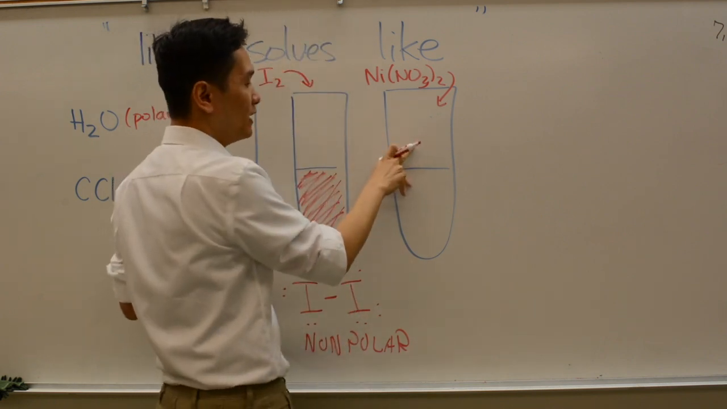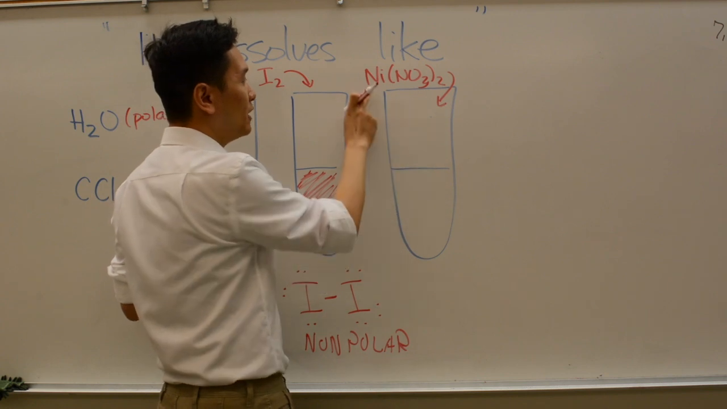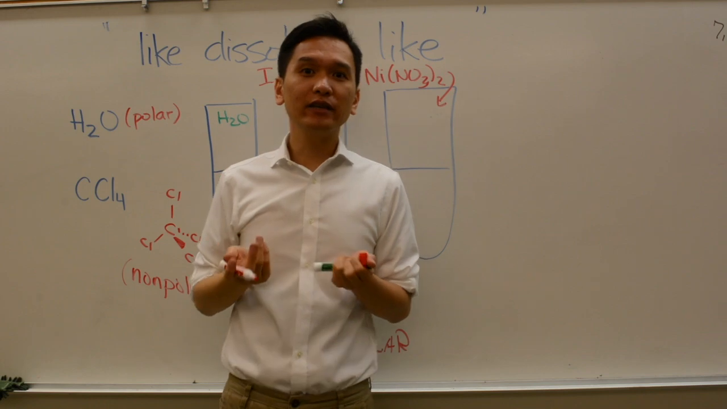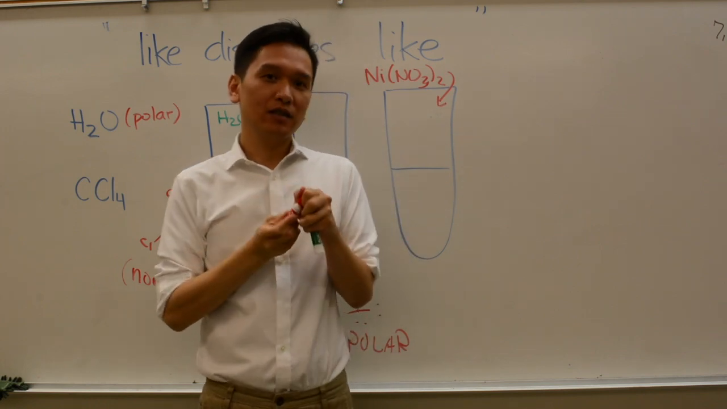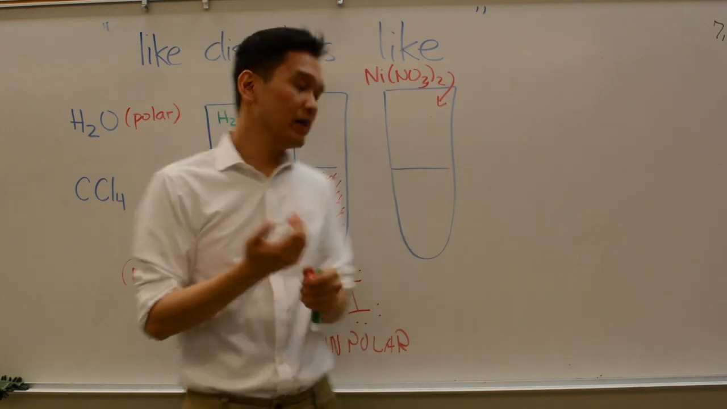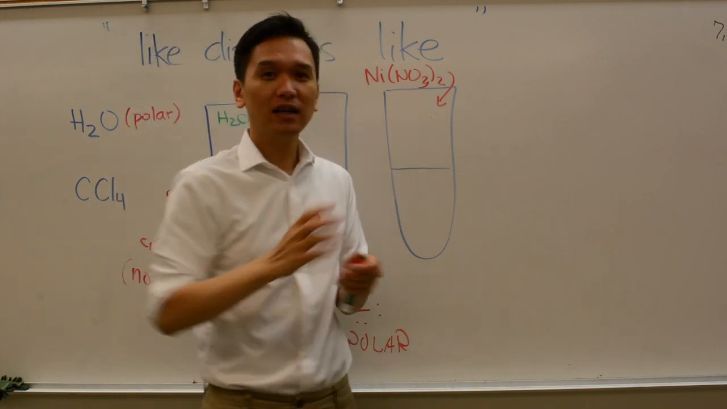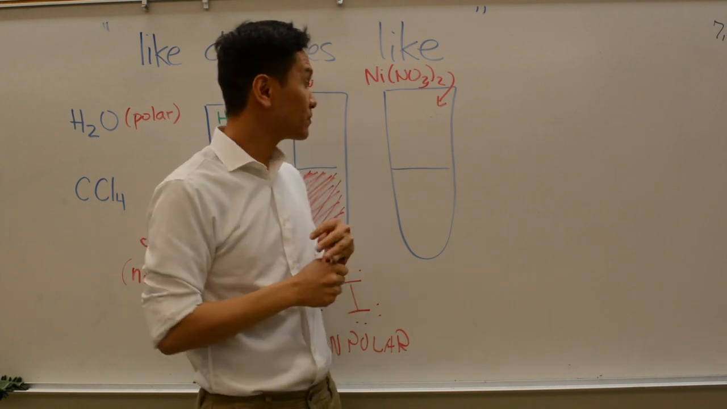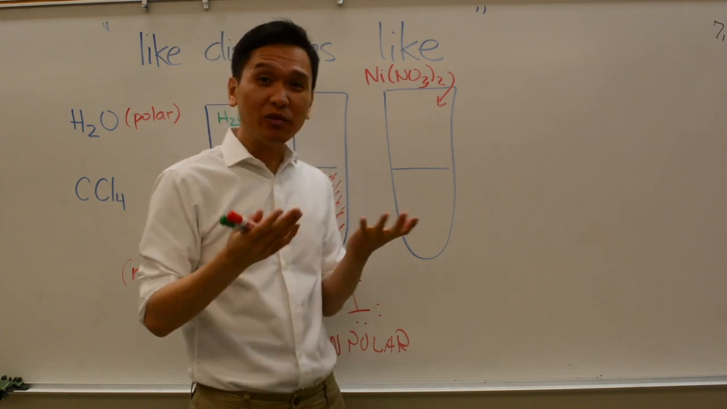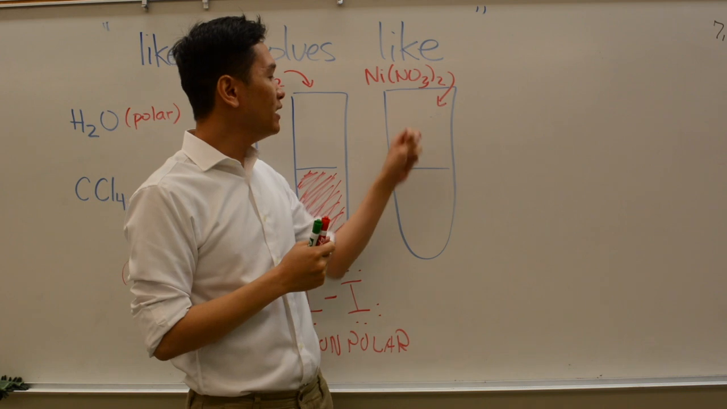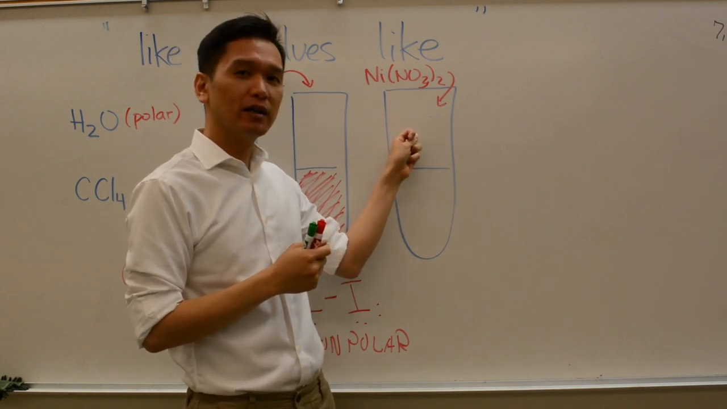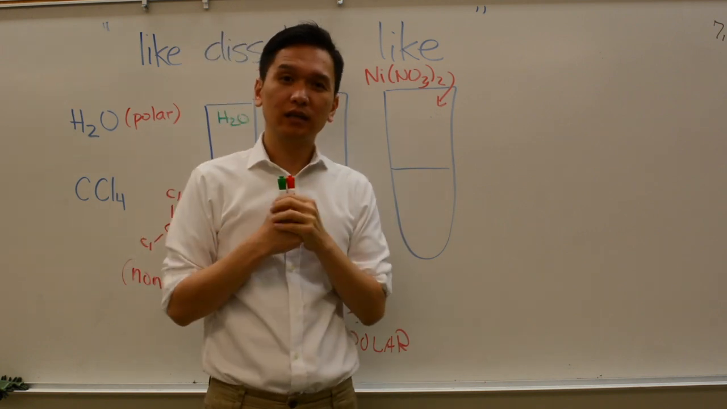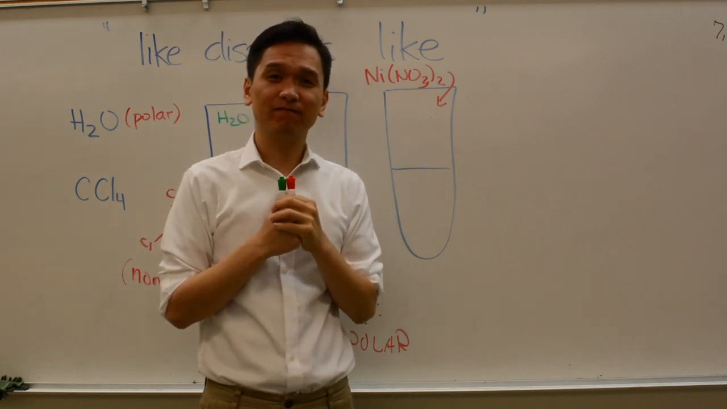This time though, again with the 2 layers, water and CCl4, we add nickel nitrate. Nickel nitrate is a green substance. I didn't mention that before, but these 2 are clear, colorless liquids. Where do you think the green layer will be? Will the green nickel nitrate go into the water layer, or into the CCl4 layer?